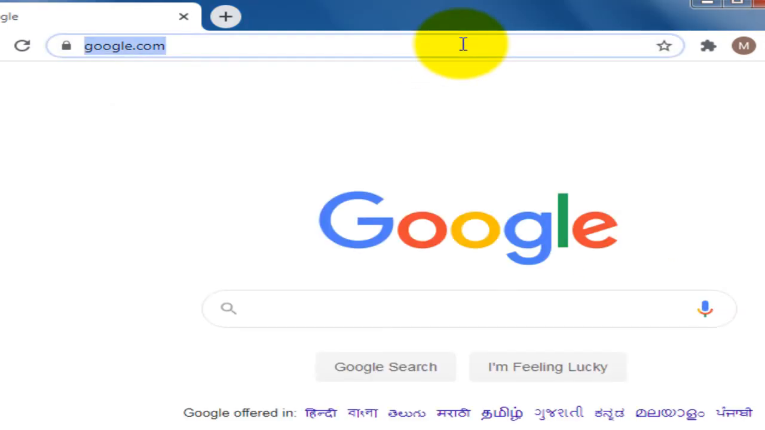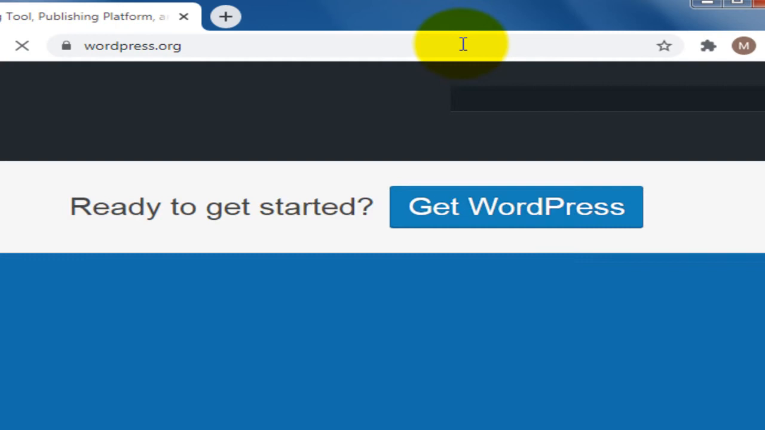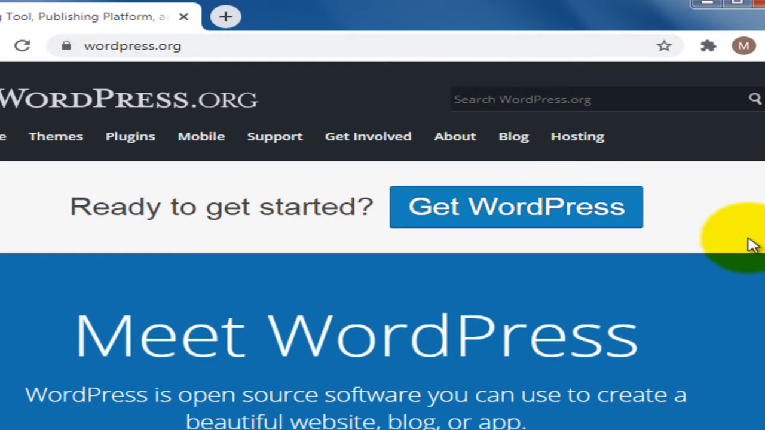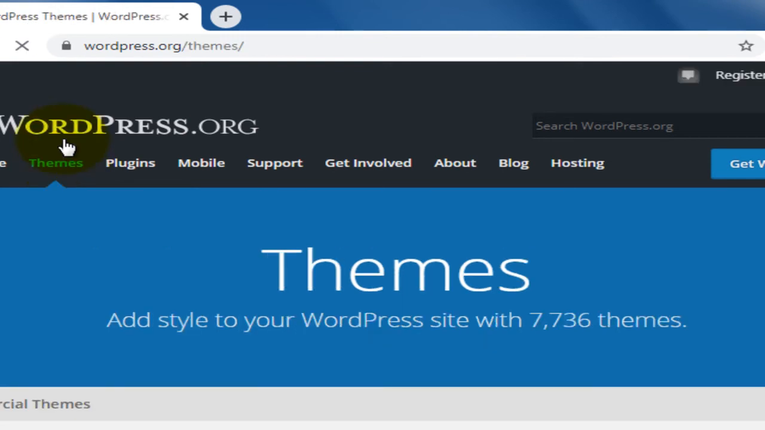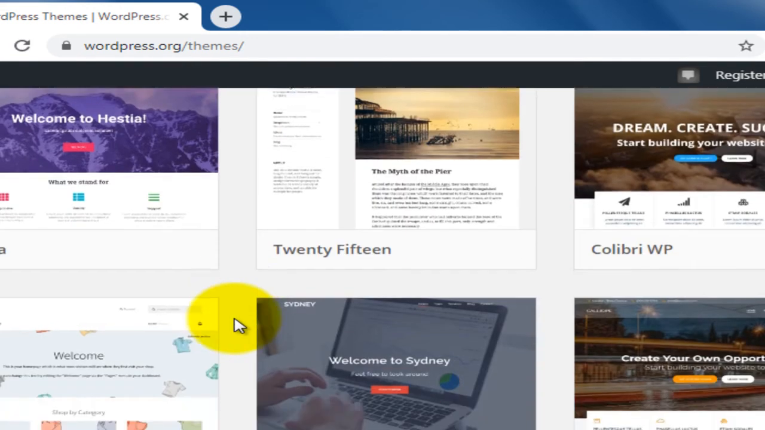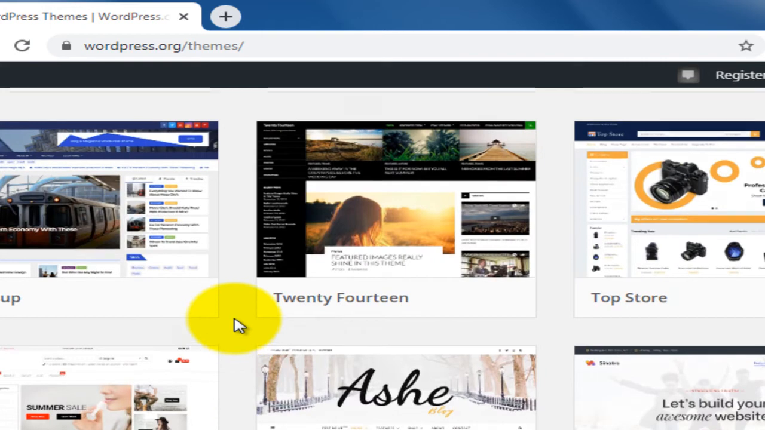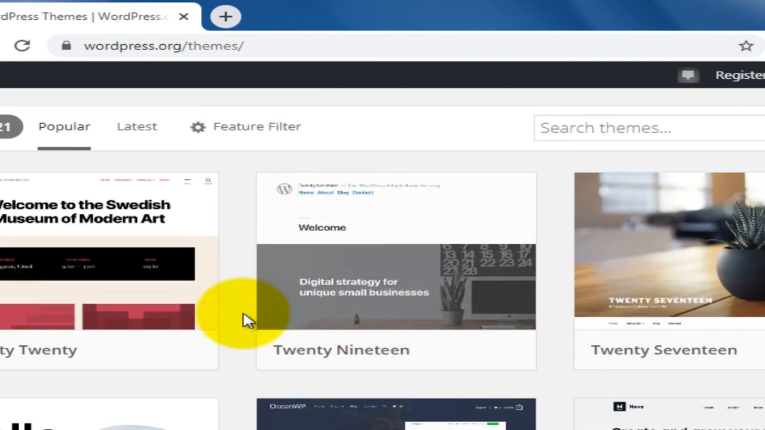So come to the browser and open WordPress.org. There you can see the WordPress.org website. This is the official website. We can find plenty of options for WordPress. Here in this website you can find out about themes. There you can find some demo themes. These are nothing but demo themes. They are not the paid themes and they are not the free themes. Demo themes have a few functionalities. Only by using those few functionalities you can design and develop your WordPress website by using these demo themes.